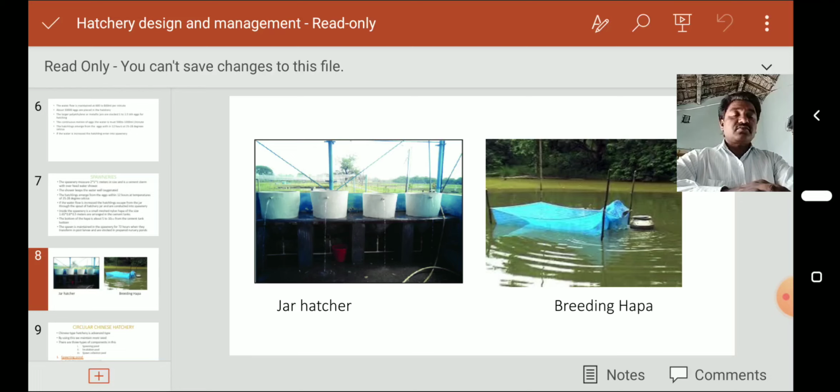In that we have to release the breeders. Since it is floating and running water, more food is available. We introduce hypophysation, pituitary extract, in the form of injection. That pituitary extract has FSH, follicle stimulating hormone. By stimulation of these hormones, the females release the ova and the males release the sperm or milt. So this is about breeding hapa and jar hatchery.